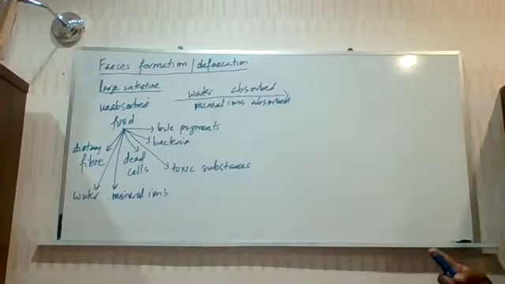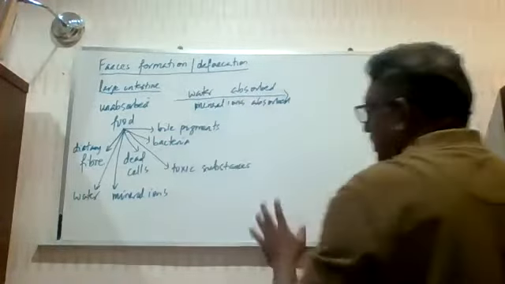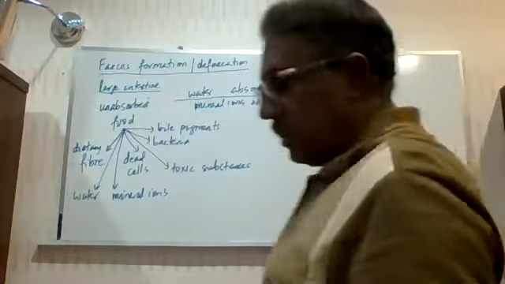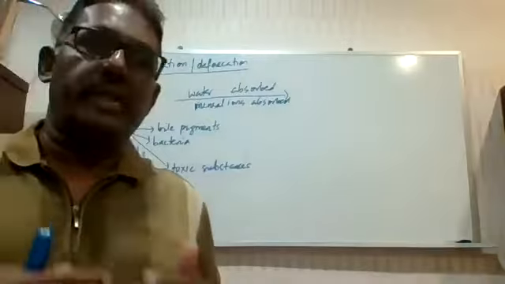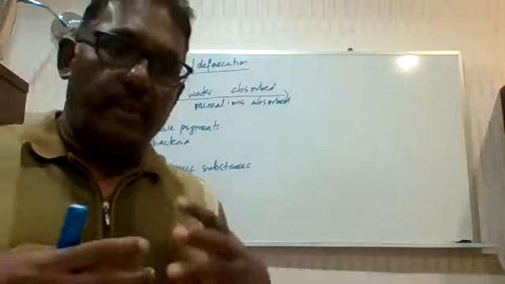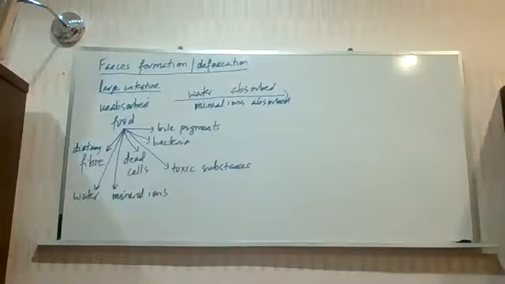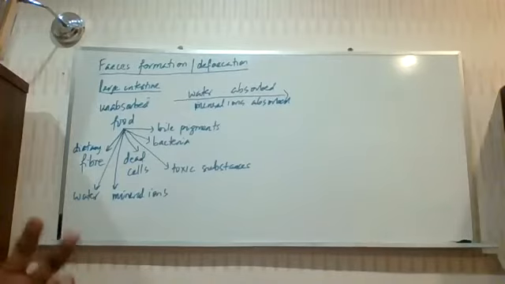Water and mineral ions. The absorption of water especially slowly converts your unabsorbed food, which is in a liquid state right now, to a semi-solid state. When they become semi-solid, when lots of water is absorbed, now you have what we call feces.